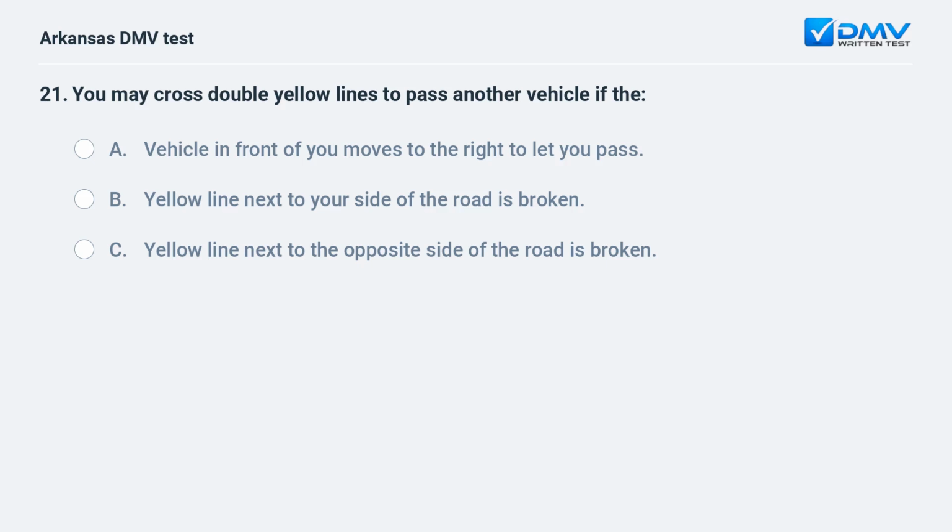You may cross double yellow lines to pass another vehicle if the A. Vehicle in front of you moves to the right to let you pass. B. Yellow line next to your side of the road is broken. C. Yellow line next to the opposite side of the road is broken.